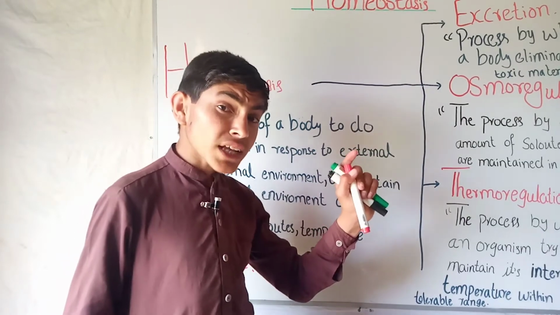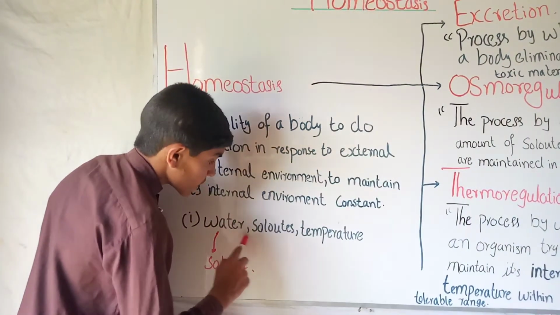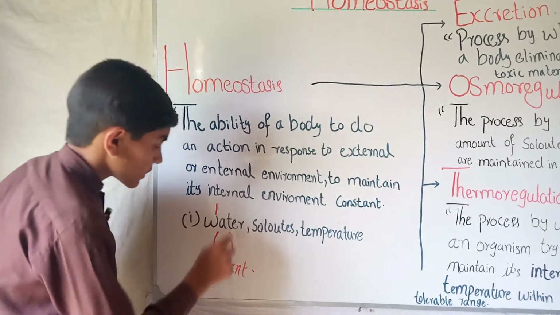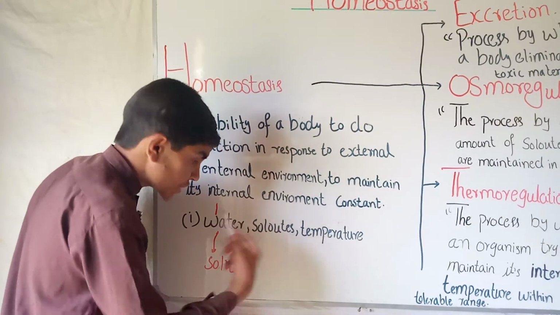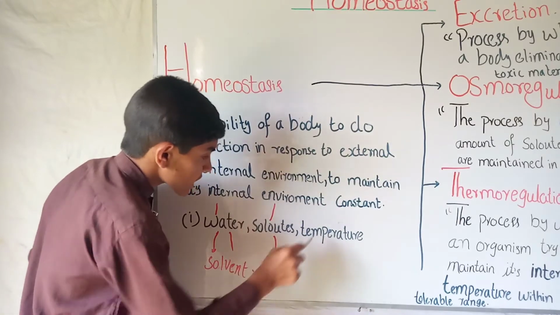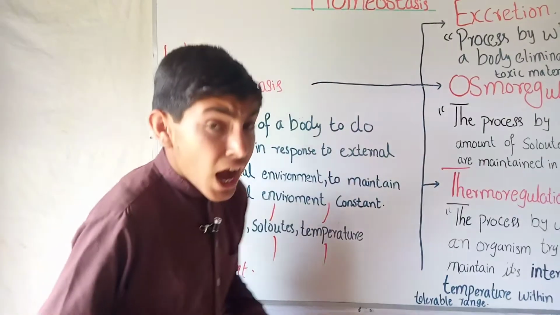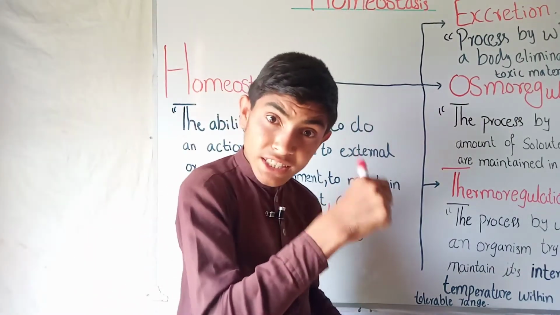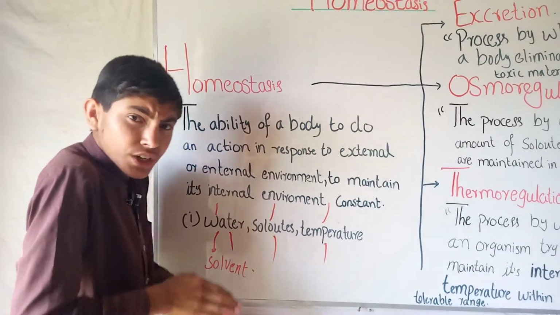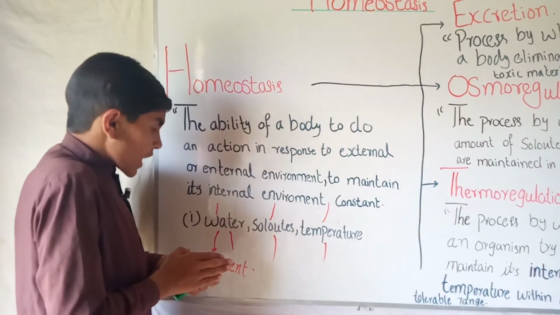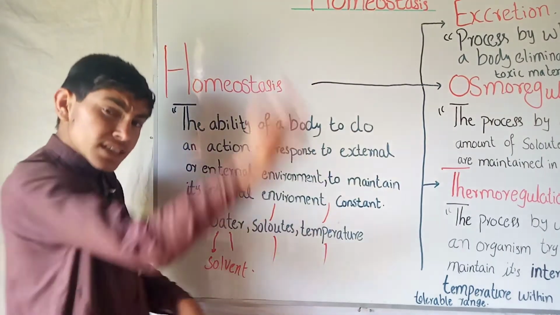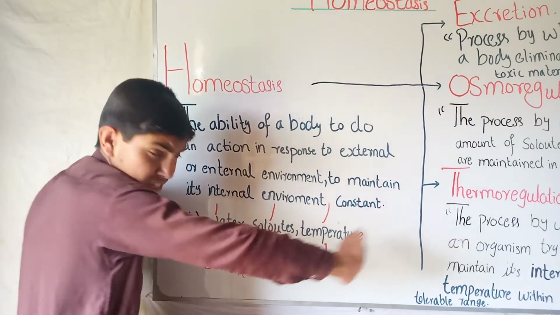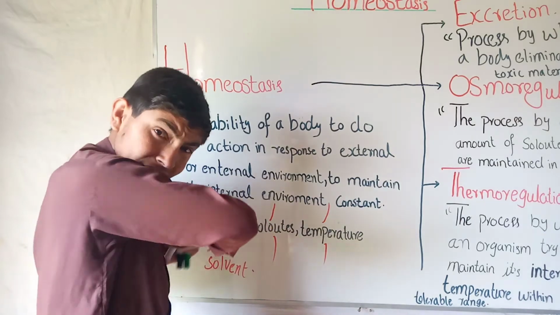This is the normal condition. If it goes up or goes down, our body doesn't allow our internal environment to be like this. It always opposes this direction of rising up or rising down. It normalizes our body to go on this straight road.